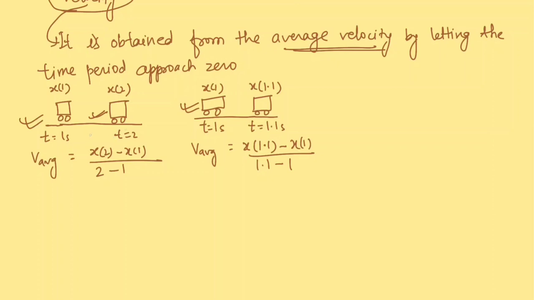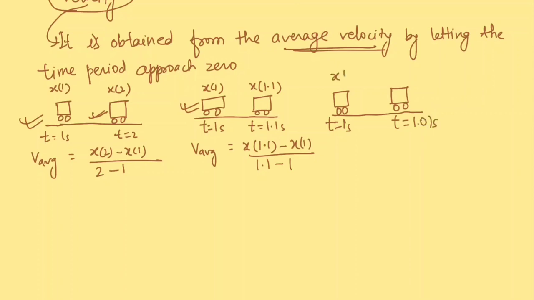Here the time passed is 1 second, here the time passed is only 0.1 second. So the average velocity is rather closer to the velocity that the object was having at t equal to 1 second. Now let us reduce the time further by one order maybe. So here again it is t equal to 1 second and here t is 1.01 second.